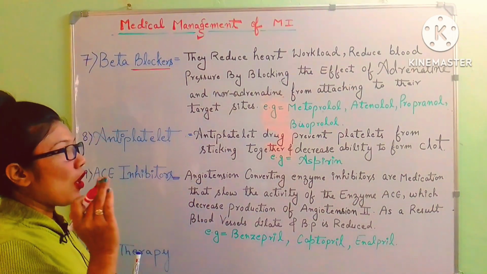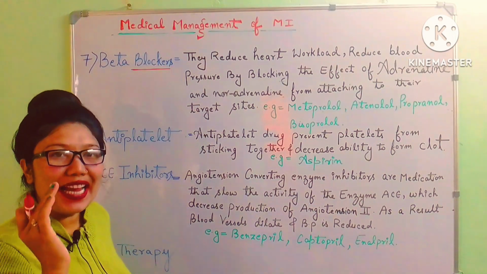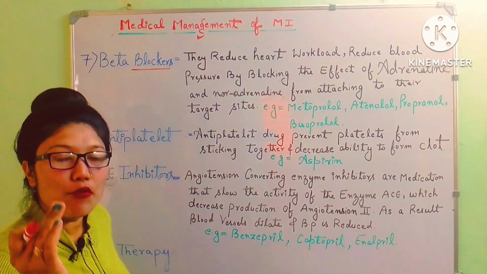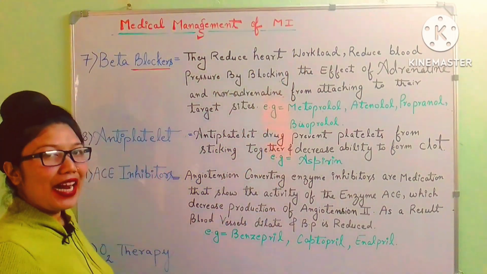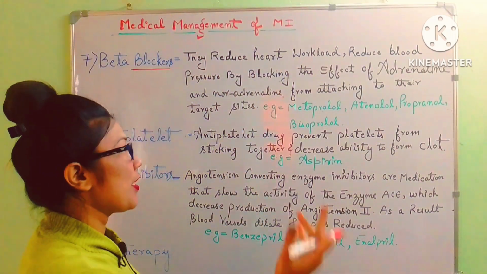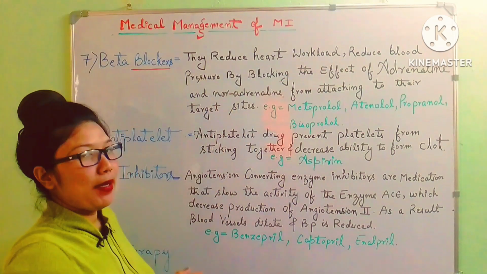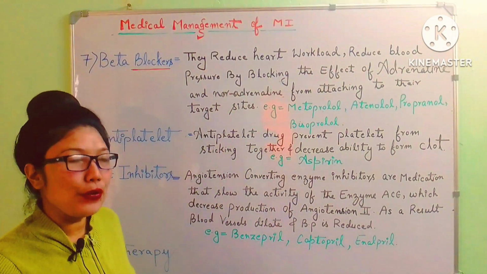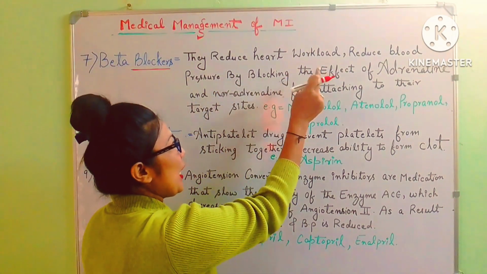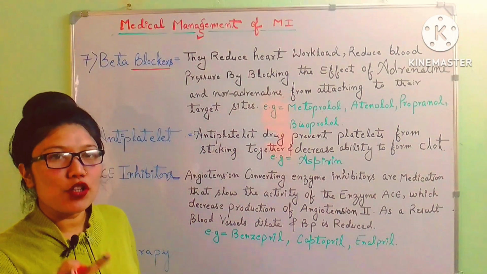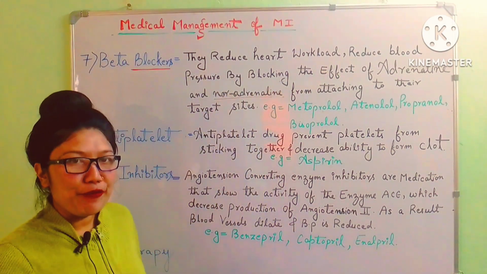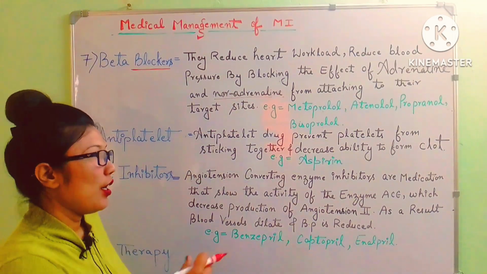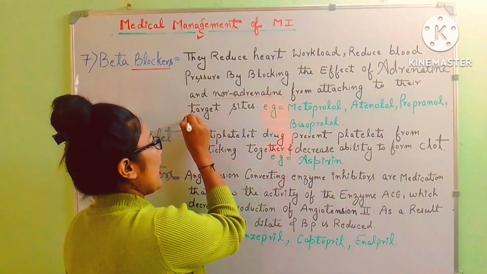If we block these hormones from attaching to the receptor site, then what will happen? It will reduce the heart workload. Blood pressure will go down by blocking the effect of the hormones adrenaline and noradrenaline, epinephrine or norepinephrine, from attaching to their target site.